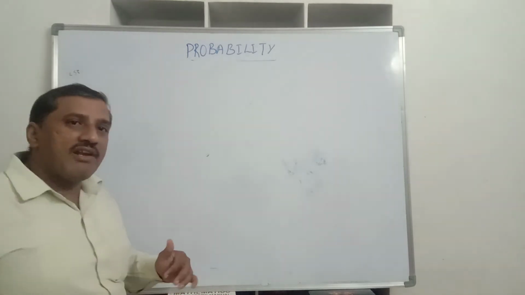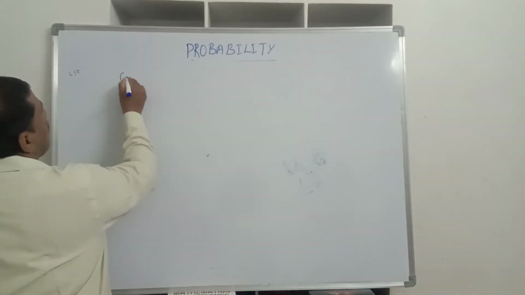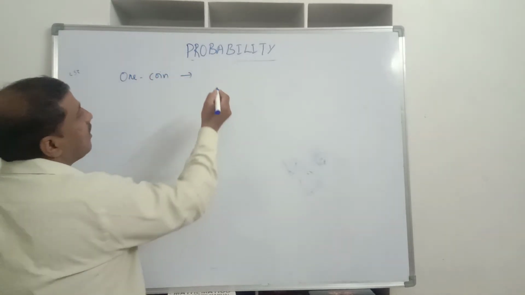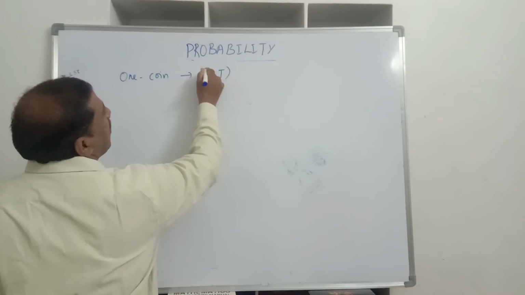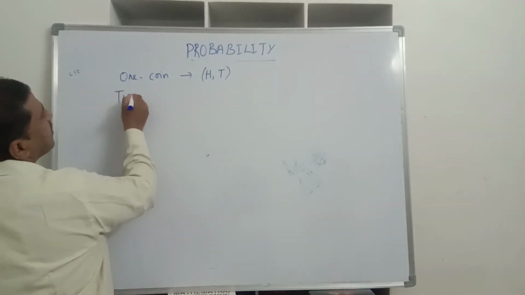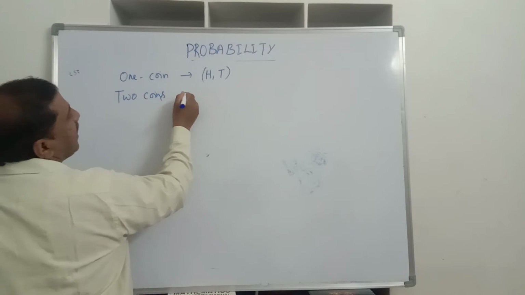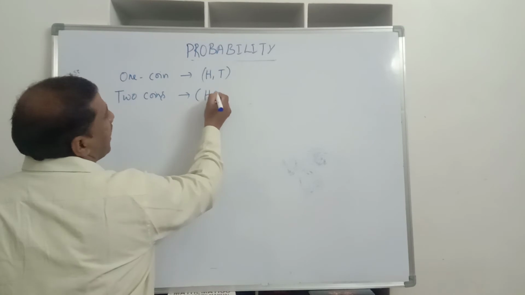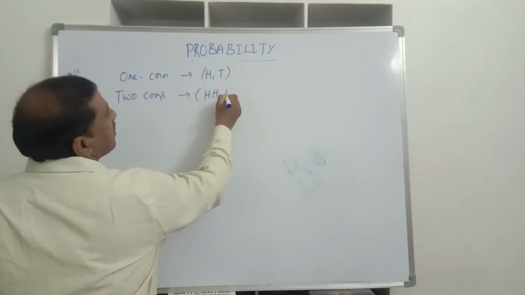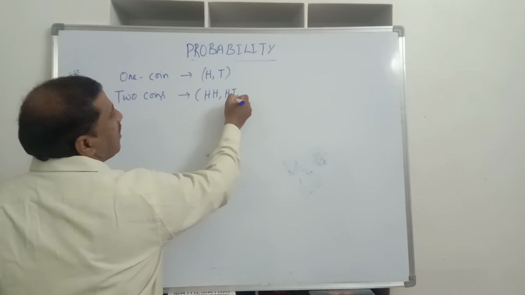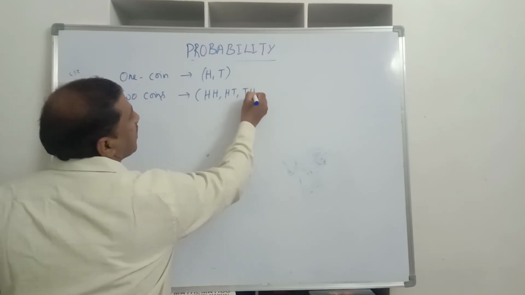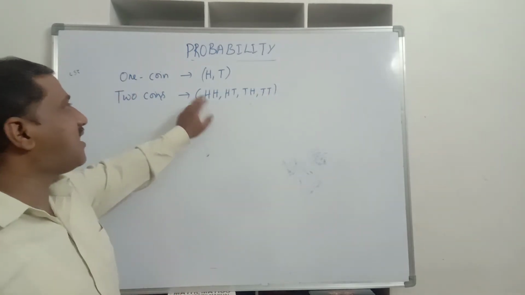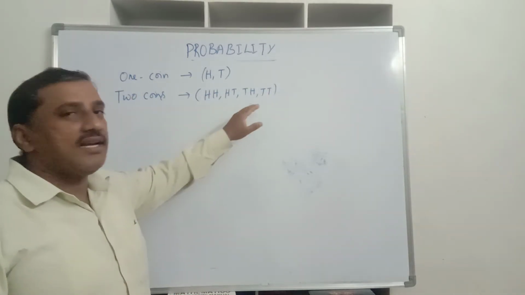Now we will discuss when one coin is tossed, what are the possible outcomes? It is a head or a tail. When two coins are tossed at a time, that is simultaneously, what are the possible outcomes? First coin is head, second coin is also head. First coin is head, second coin is tail. First coin is tail, second coin is head. First coin is tail, second coin is also tail. That is HH, HT, TH, TT.